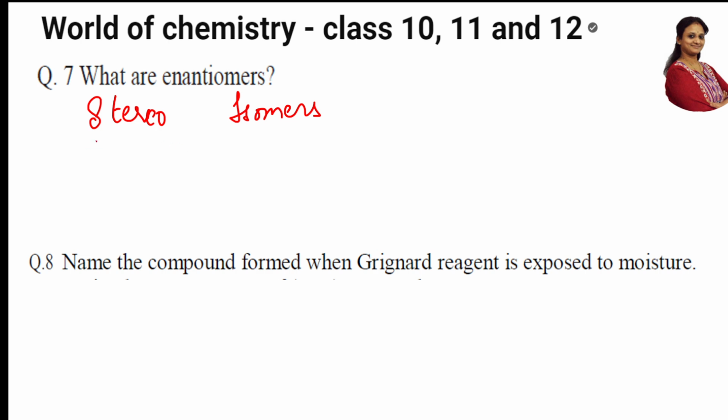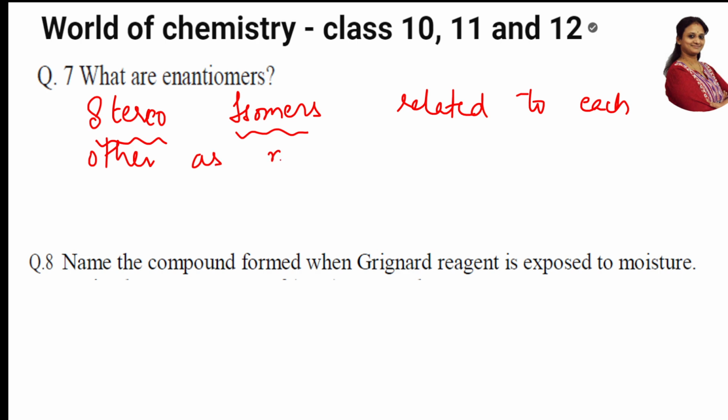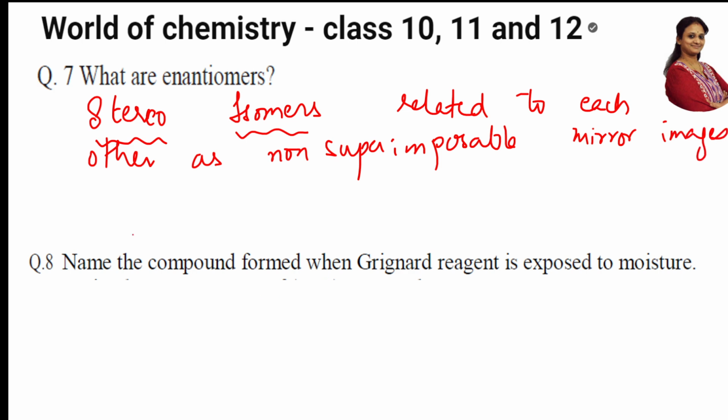So here are specific keywords which you're going to talk about. Stereoisomers related to each other. They are both related to each other. This is one. An important thing is, they say enantiomers are each other's non superimposable mirror images, non superimposable mirror images. This is the concept. So they are called enantiomers, and your answer is: are called enantiomers. So why am I writing this?